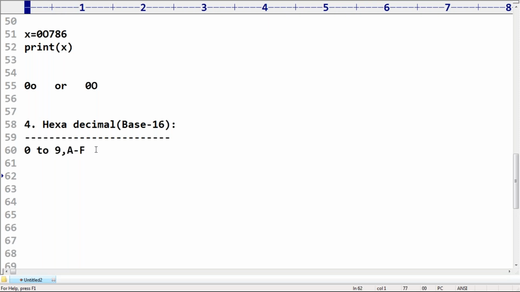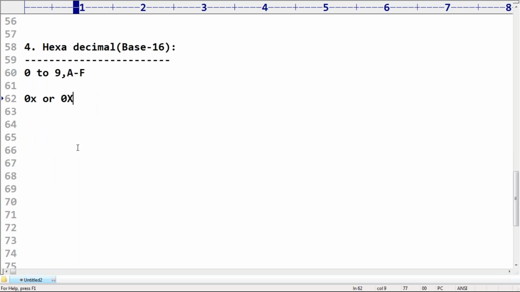Next, the literal value should compulsorily be prefixed with 0 small x or 0 capital X. It is required. Then only it is treated as hexadecimal. Are you getting it, 0 small x or 0 capital X? Make sure you are aware.